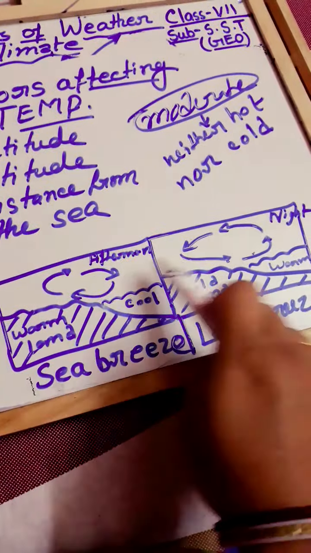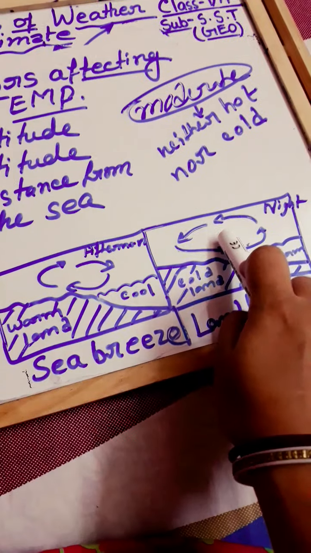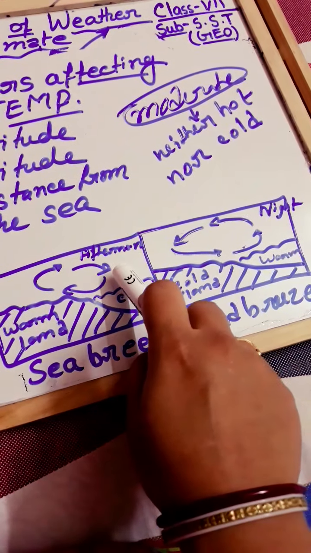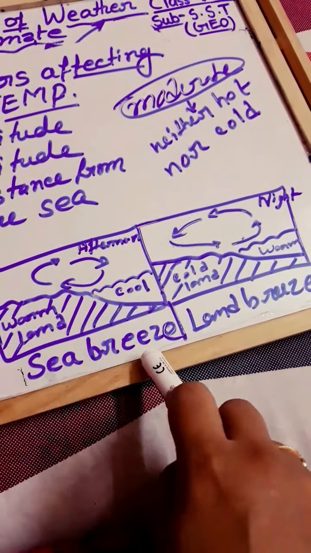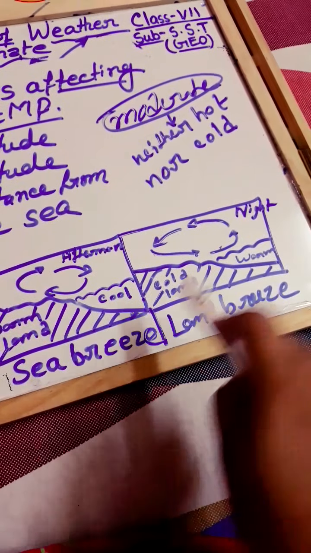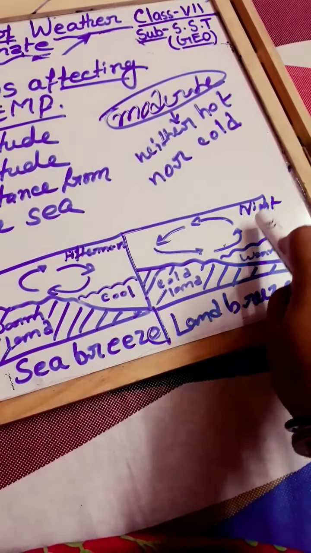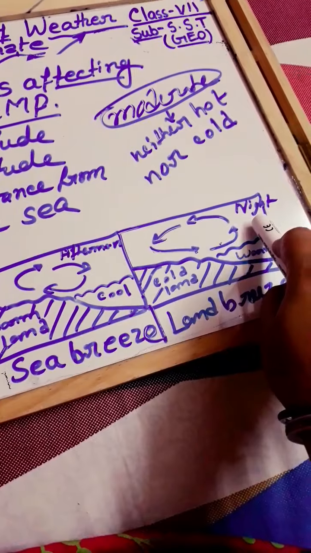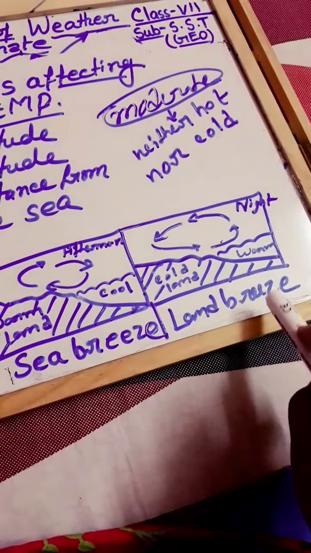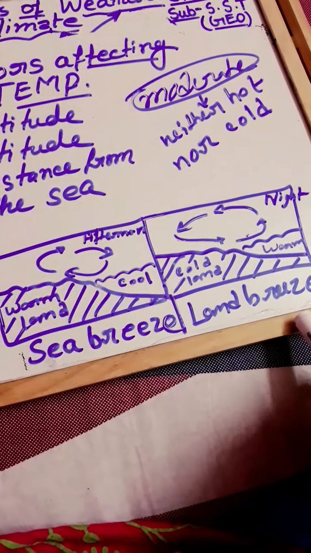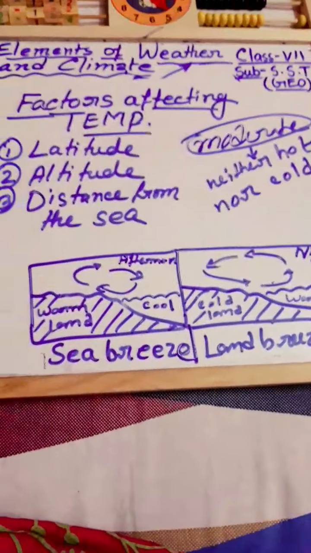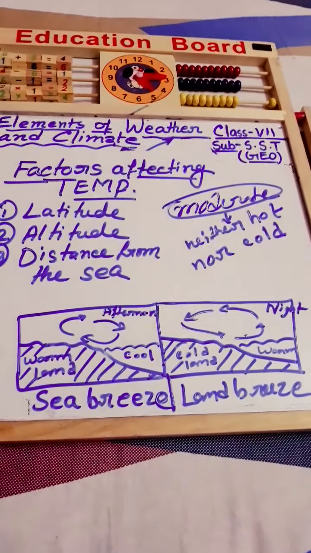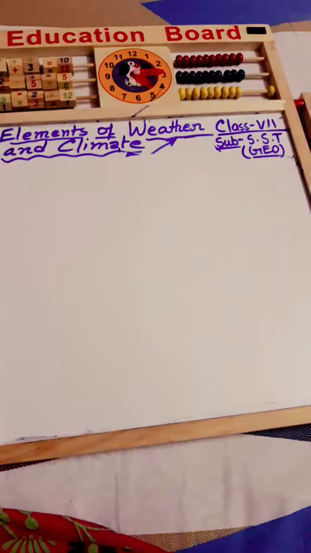Both processes are the same, but when the wind comes from the ocean, that is known as sea breeze. When the wind goes to the ocean or water body, that wind is known as land breeze. Okay. These two diagrams are very much important.